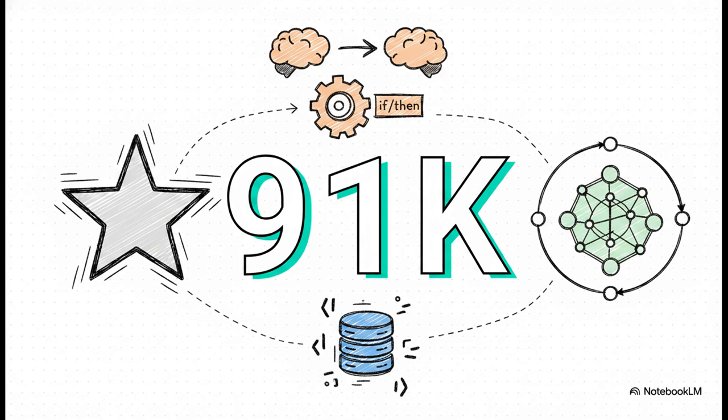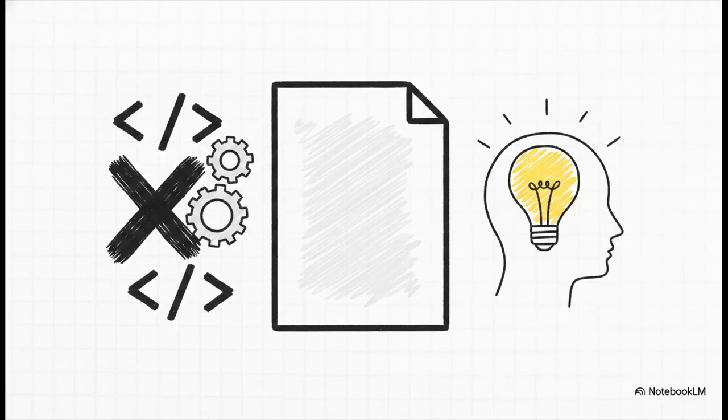91,000. Now, in the developer world, 91,000 GitHub stars usually means you're looking at a groundbreaking new framework, maybe a revolutionary new database, or some massive open source project backed by a massive tech giant. But what we're looking at today? It's none of those things. It's actually something entirely unexpected. The absolute mystery of this anomaly is that Forrest Chang's trending repository has literally zero code. There is zero dependencies, there's no build step, there's no fancy new model. The entire thing is just 65 lines of plain English inside a single file called claude.md. And it's based entirely on observations made by Andrej Karpathy regarding exactly how LLMs fail at coding.